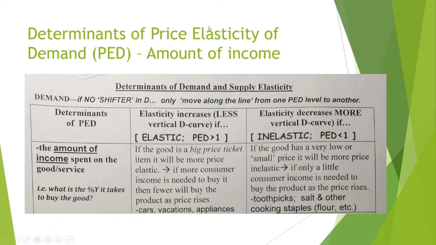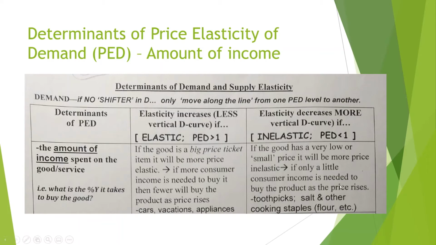The very first determinant of PED that we're going to go into more detail with is the amount of income that's spent on the good or service. Just before we begin, it's important to remember that if there is no shifter of demand, meaning the things that actually shift the demand curve and not just move along it, changes in price will only cause quantity demanded to move along the demand curve, and not the demand curve moving itself.